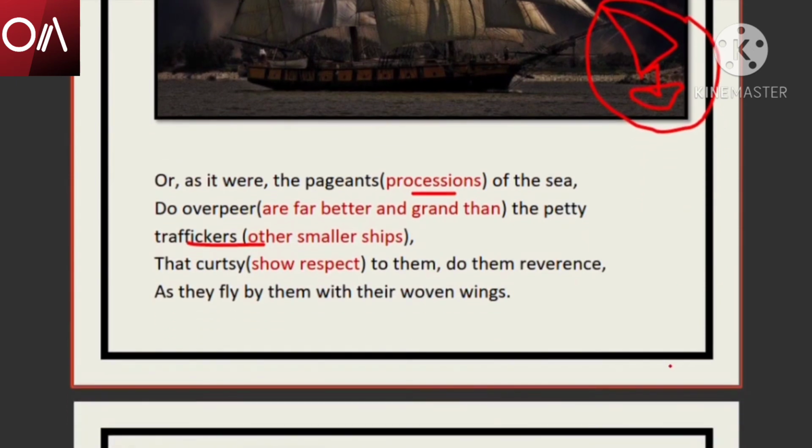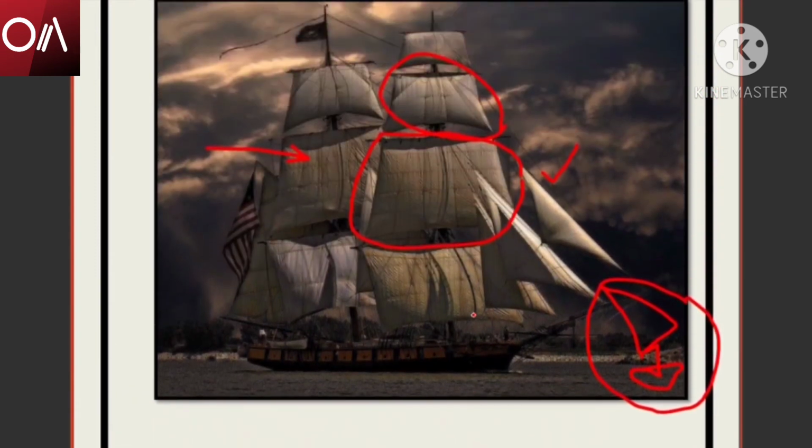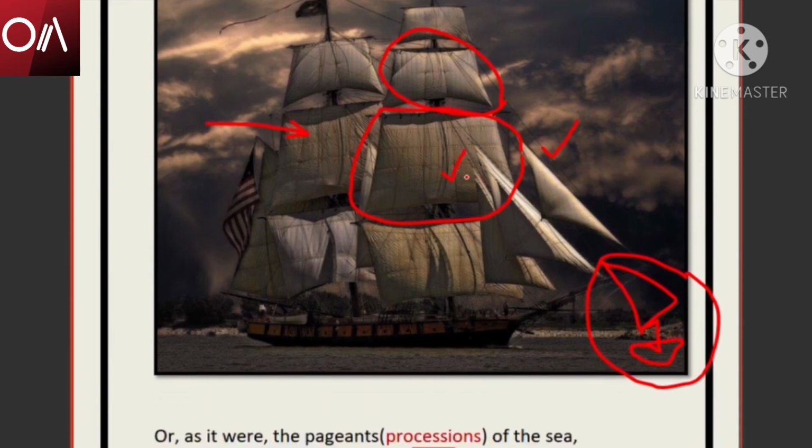"Do them reverence," that means to show respect, "as they fly by them with their woven wings." It seems that Antonio's ships, the sails of Antonio's ships, were like big birds moving in the sky, and the other smaller ships that passed by Antonio's ship bent their heads down so that they could show respect to Antonio.